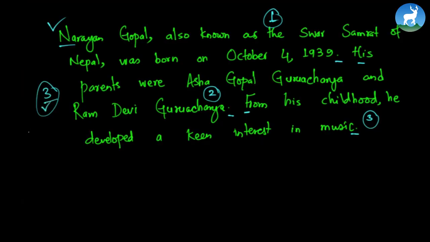The first one is: Narayan Gopal, also known as the Sur Samrat of Nepal, was born on October 4, 1939. His parents were Asa Gopal Gurvacharya and Ram Devi Gurvacharya. From his childhood, he developed a keen interest in music. Although these sentences are not very cohesive, this is more or less what you will write in your exam, because you are not going to write an exact form of biography.